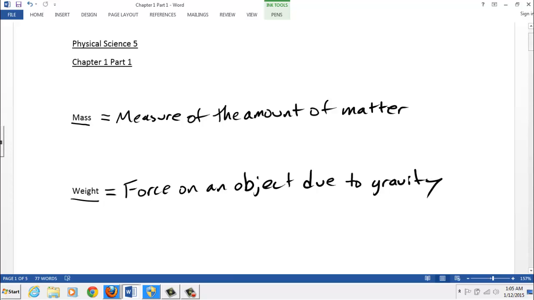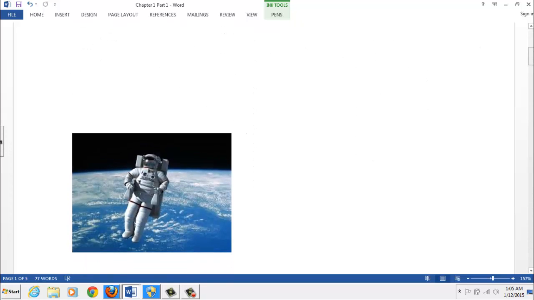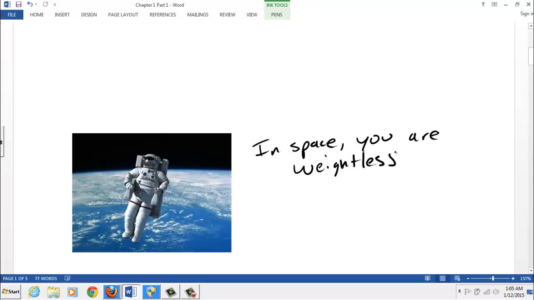However, if you go into outer space, there's a little astronaut here, we say that in space you are weightless. Which is a good statement. You don't weigh anything. Your weight is zero. This astronaut isn't falling to Earth.